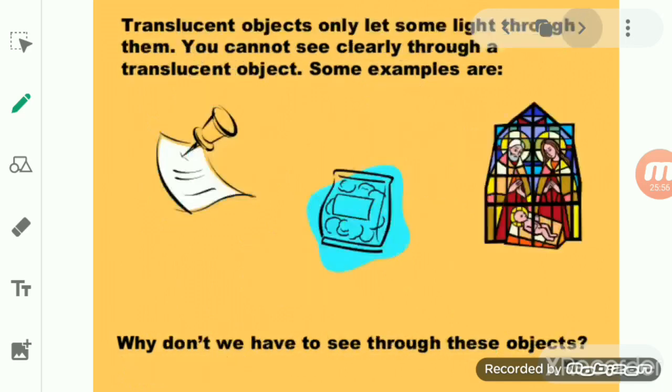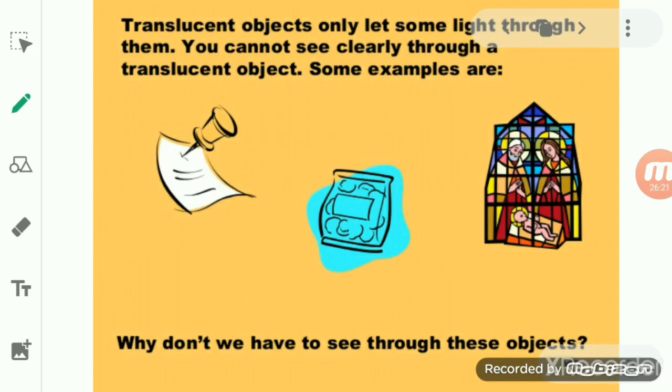Now if we talk about the translucent object, students, a translucent material is that material which allows only some of the light to pass through it. So it is not like the transparent material, but it allows only a little light to pass through, and that kind of material is known as a translucent material.